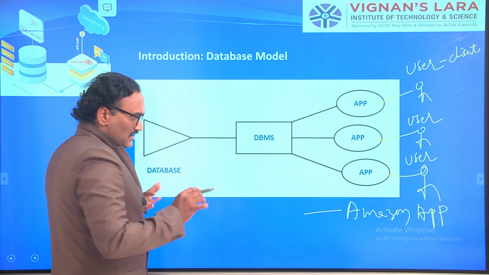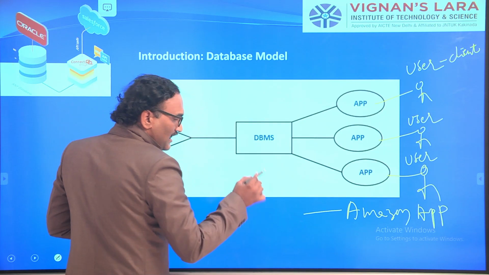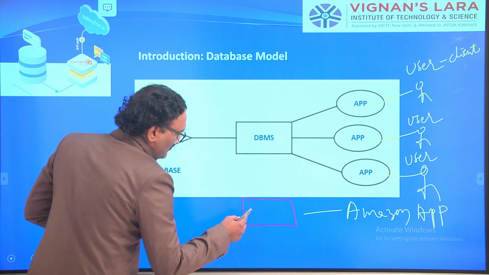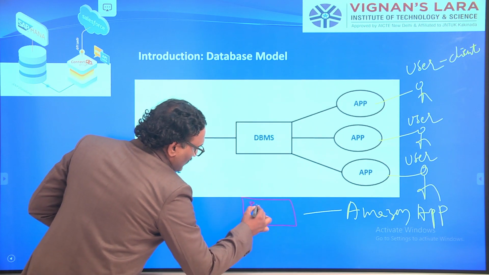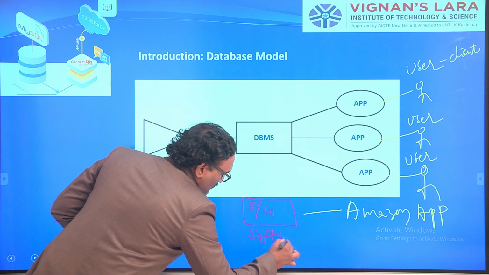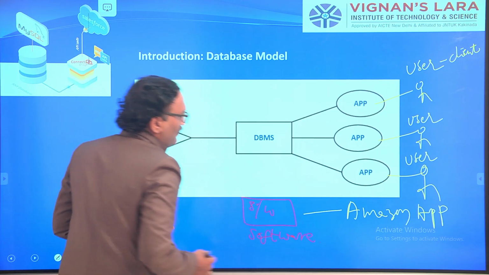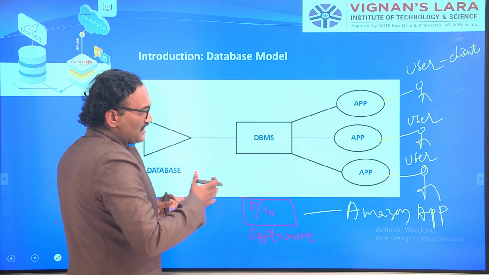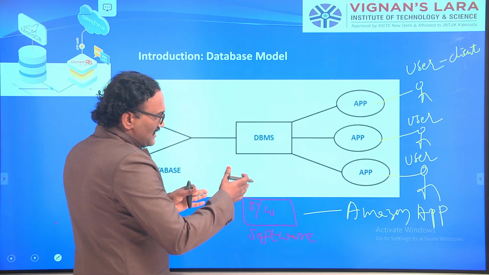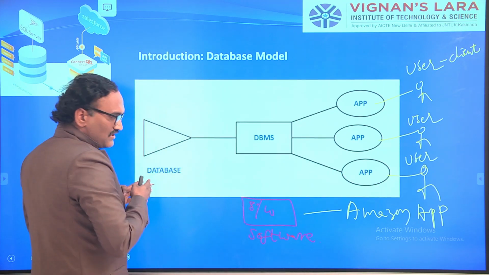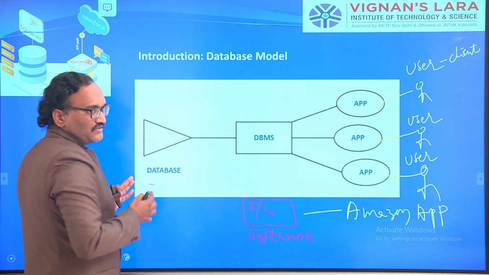Amazon app requires a management software, which I will call DBMS, database management systems. It acts as an interface between clients and the database, where your data actually gets stored.